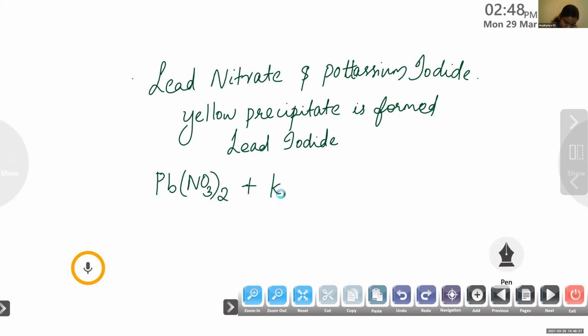What's the symbol of iodine? Is it L? No. I. Yes, it's I. So KI is the chemical formula of potassium iodide. Clear? Pb(NO3)2, that is lead nitrate, and KI, that is potassium iodide. So these are the reactants.